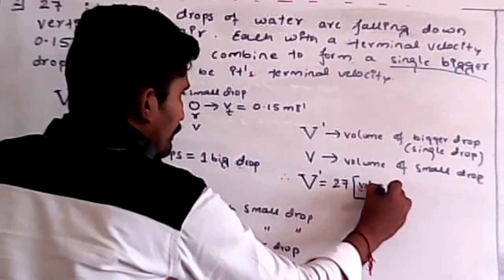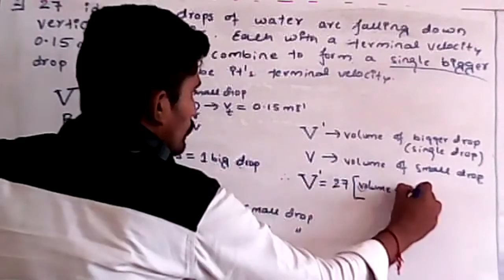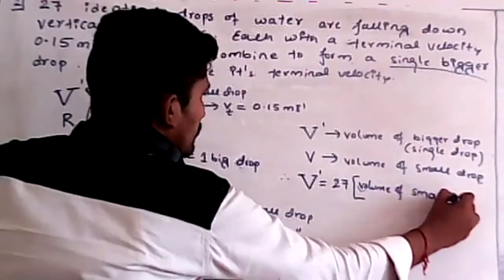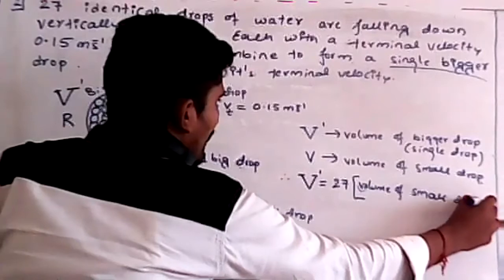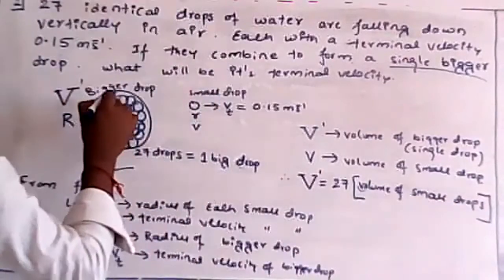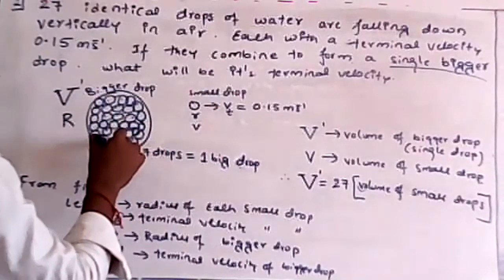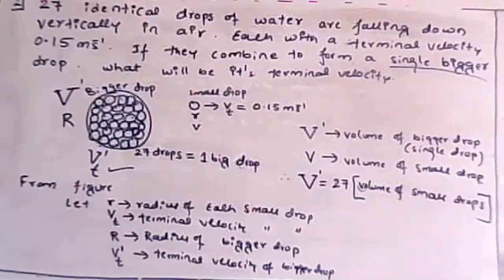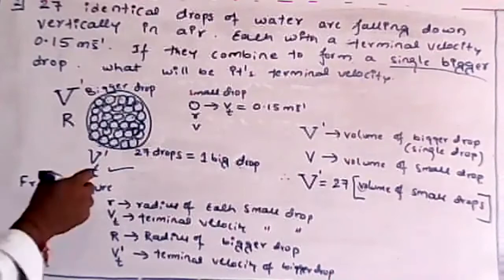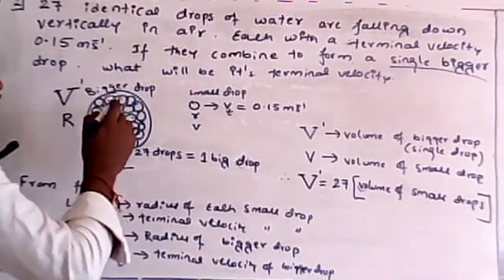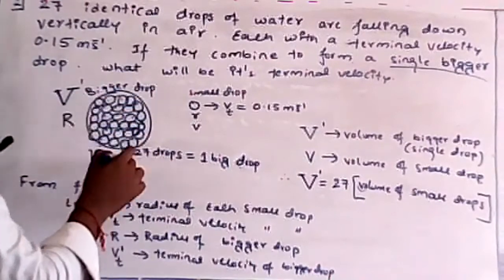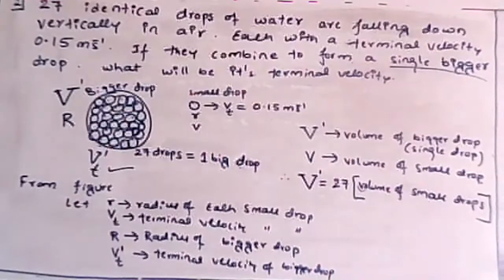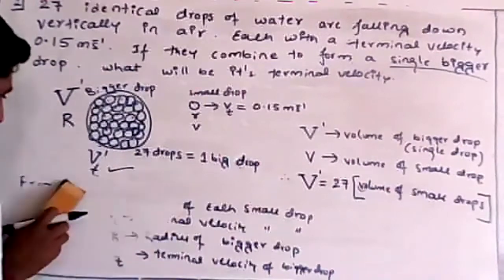We can write it in this way. So see, if 27 small drops come together, then only you will get one big drop, isn't it? So that is the volume. To get this much volume, we have to multiply or add. So like that, in the same case, let me write it in this way.